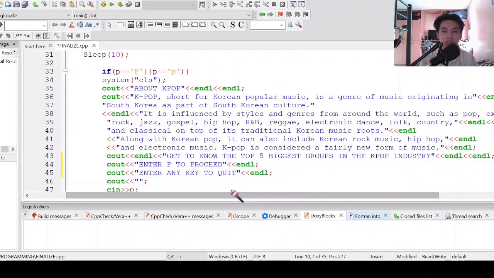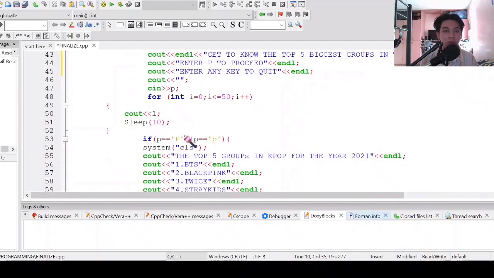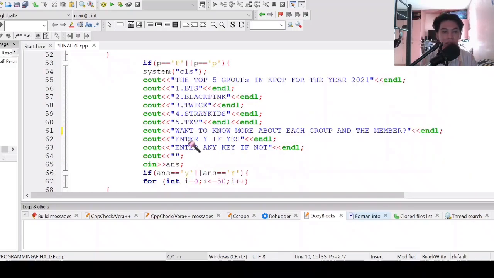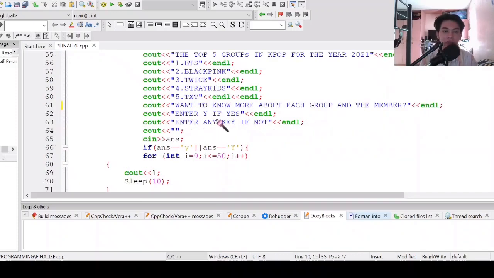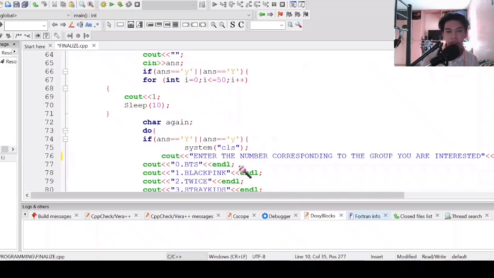Then after the user is done reading the information about K-pop, then get to know the top 5 biggest groups in the K-pop industry. Enter P to proceed, enter any key to quit. So if the user again entered P, then it will clear the screen, then output the top 5 groups in K-pop for the year 2021. Then after that, it asks the user if the user wants to know more about each group and the members. Enter Y if yes. Then if the user entered Y, it will also have the loading screen. Then it will have here the do while loop.